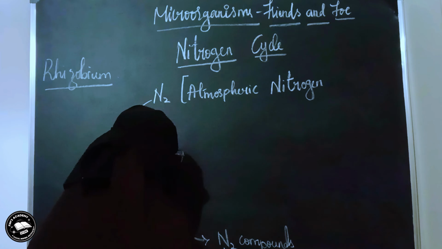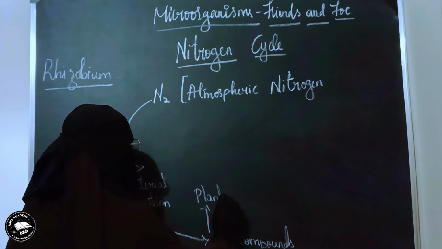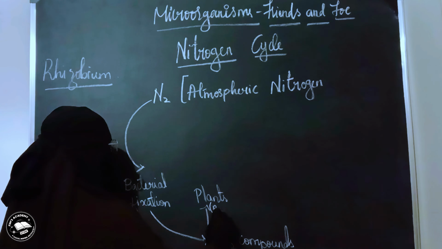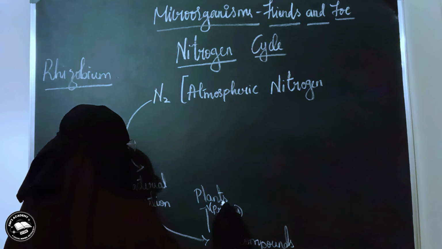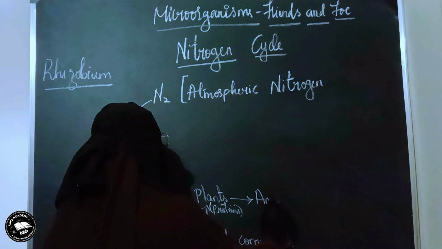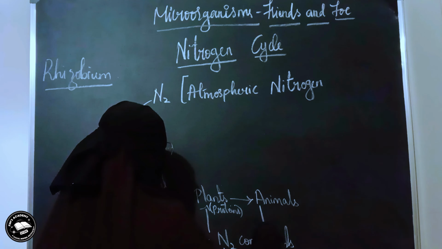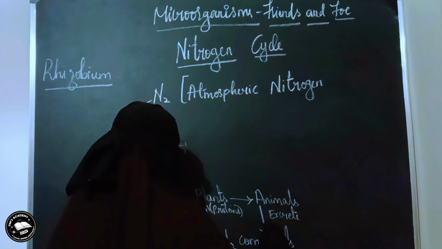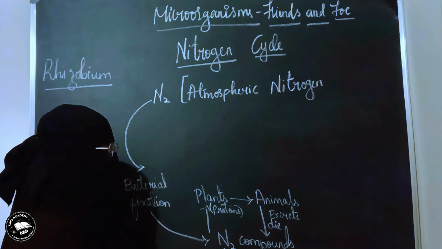Now these nitrogen compounds can be easily taken up by the plants through their roots along with the water they absorb, and these plants will utilize them for the production of proteins. Now these proteins, or the plants which have proteins in them, are consumed by animals, and human beings are included in this. So these animals, whenever they excrete or die, release the nitrogen compounds back into the soil.